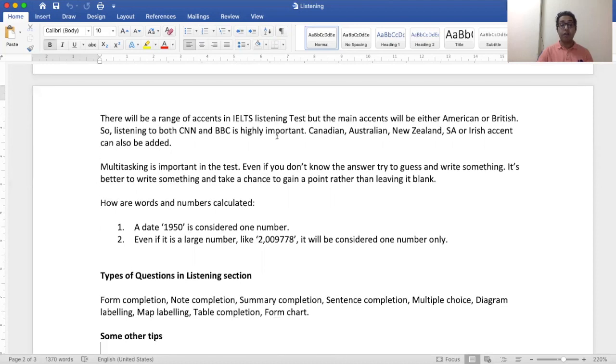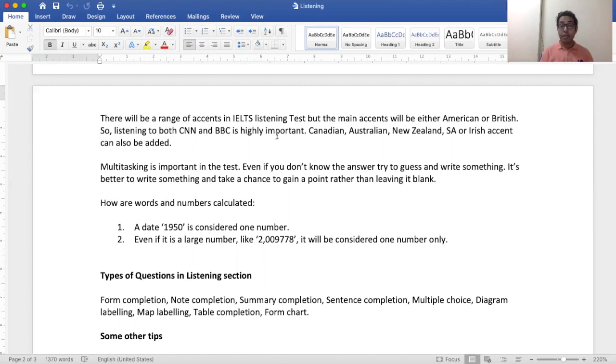How are words and numbers taken care of? So suppose there's a date 1950. So 1950 is one number. However big the number is, it would be one number. It won't be two numbers. So if they are asking you to write two numbers, this is one number. You have to write one more number.